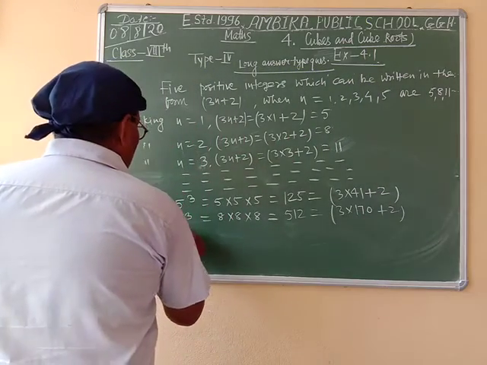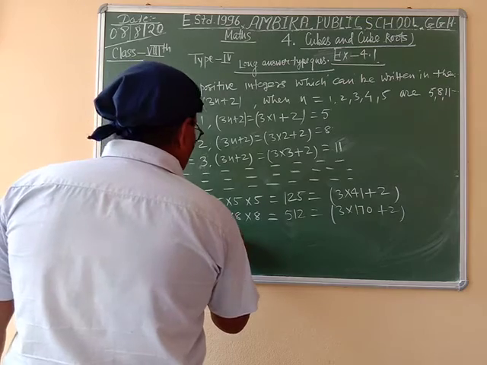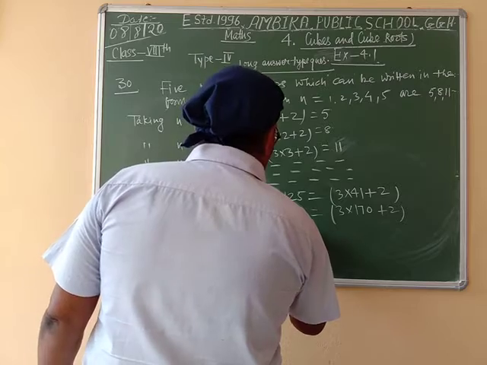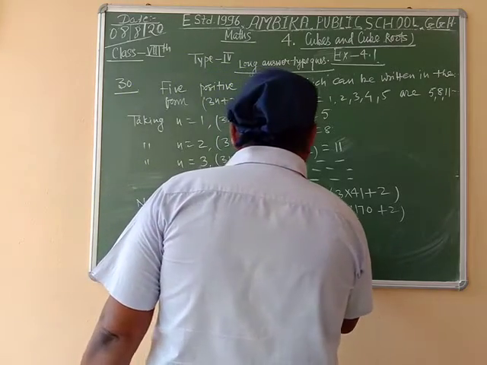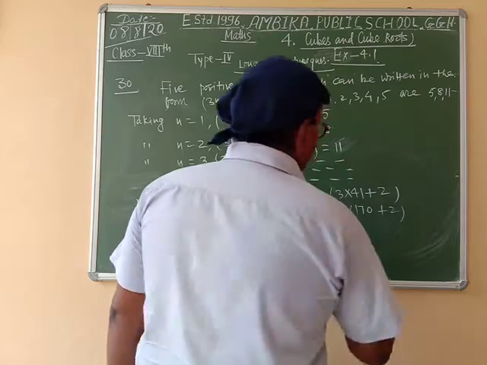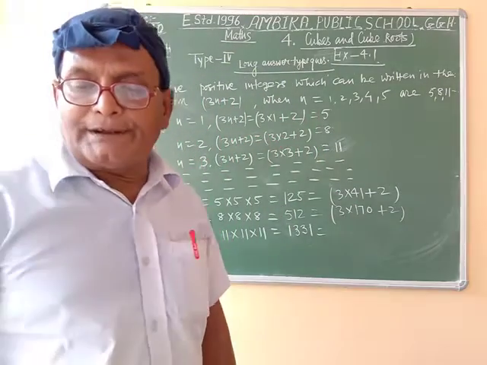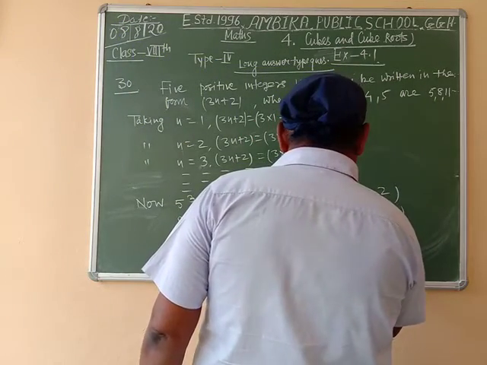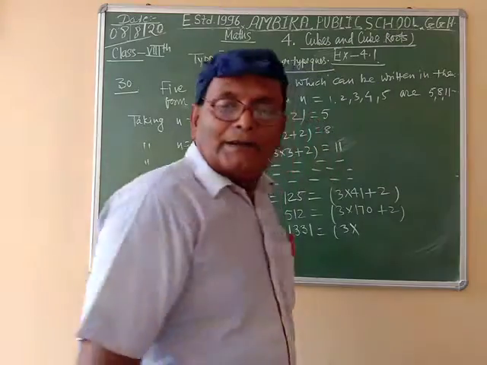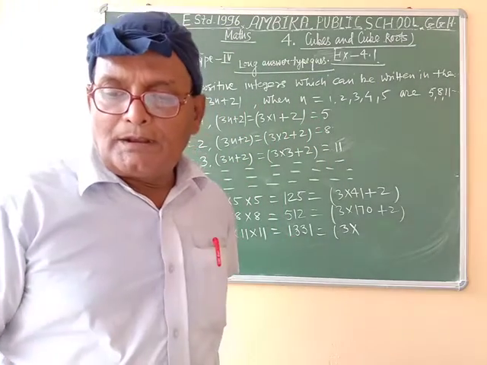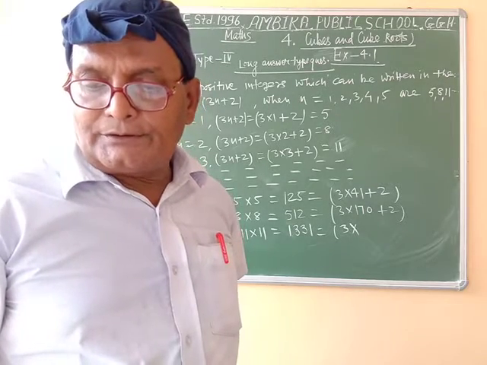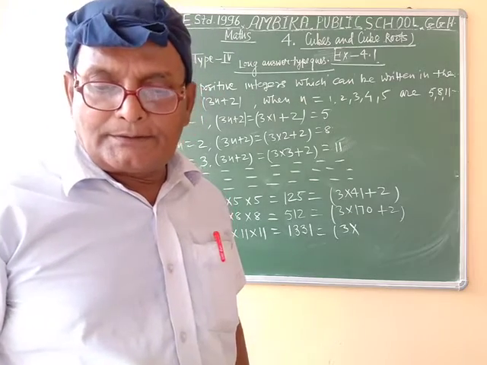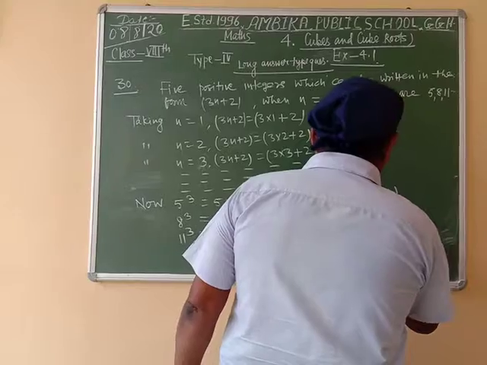And 11 cube is equal to 11 into 11 into 11 is equal to 1331. Writing in the form of 3n plus 2, we write 3 into 1329 plus 2.